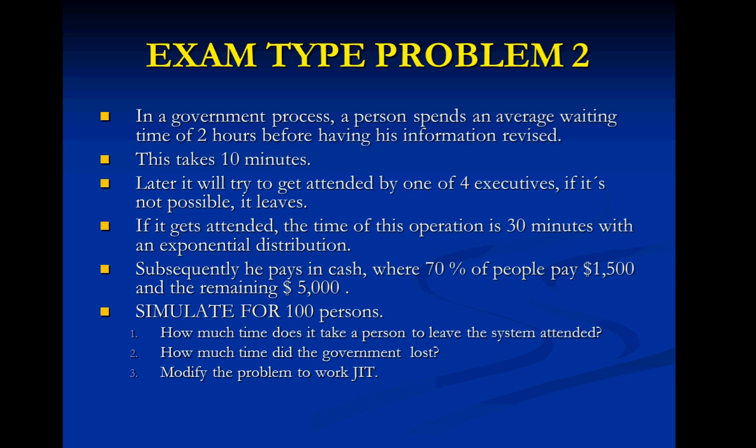Let's assume that the process or the facility is closed, so we have to wait these 2 hours before they open. This information revision takes 10 minutes. Later, we will try to get attended by one of 4 executives. If it's not possible, we leave. If we get attended, the time of this operation is 30 minutes with an exponential distribution.